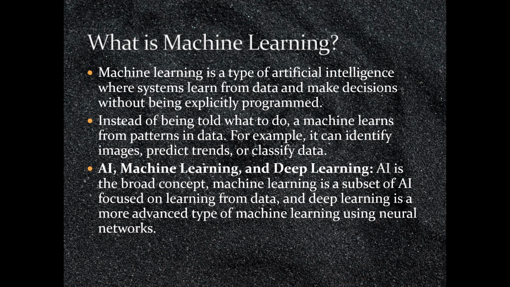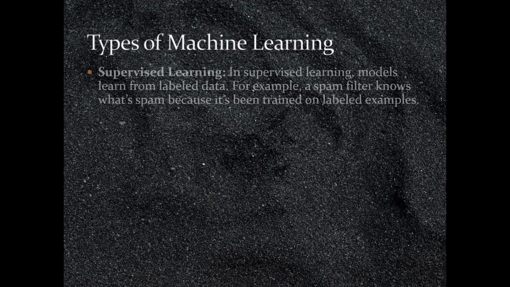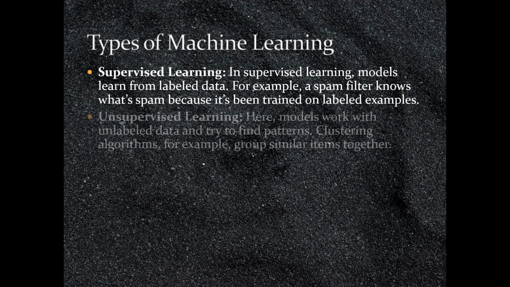Types of machine learning. Supervised learning. In supervised learning, models learn from labeled data. For example, a spam filter knows what's spam because it's been trained on labeled examples. Unsupervised learning. Here, models work with unlabeled data and try to find patterns. Clustering algorithms, for example, group similar items together.